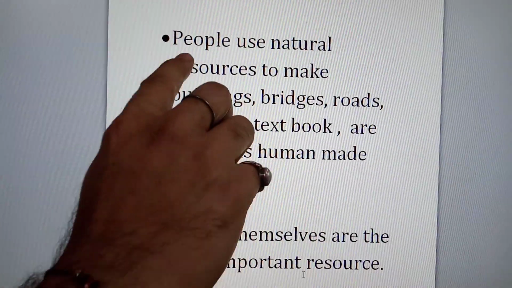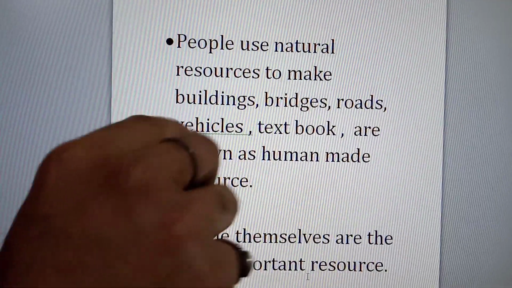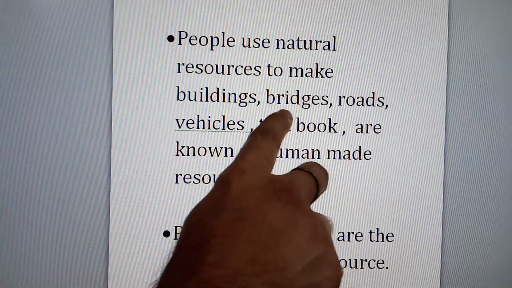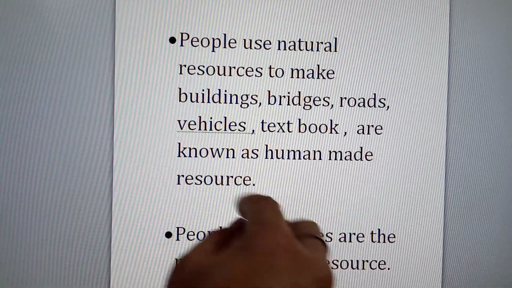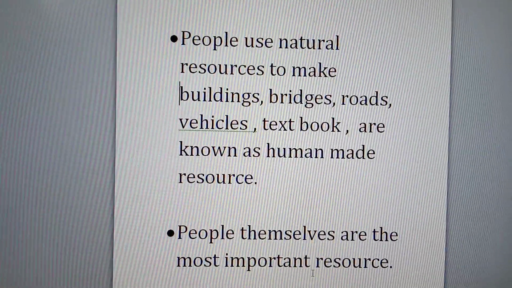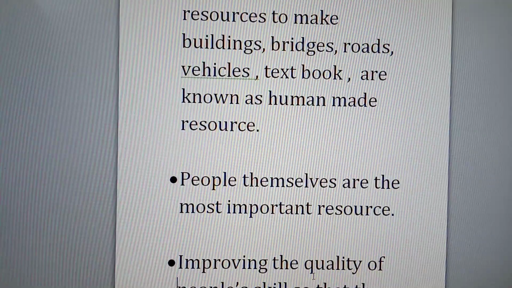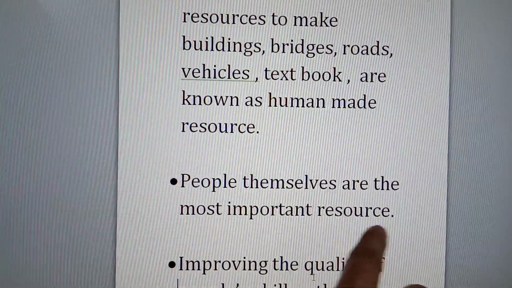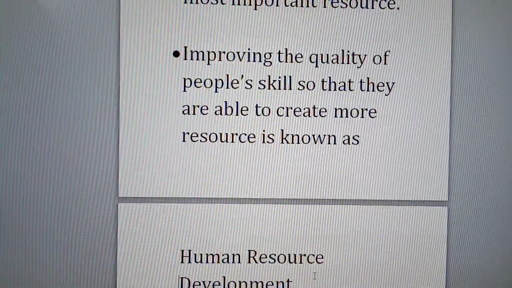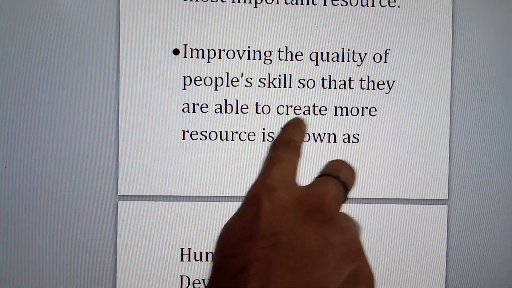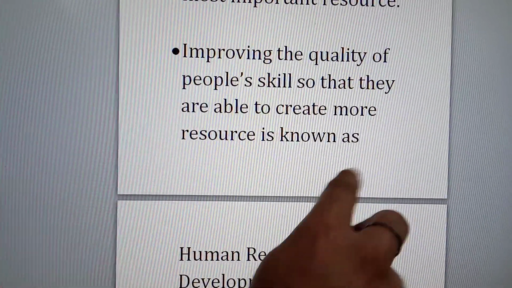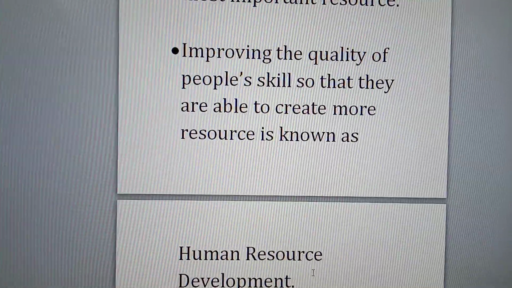Our next important point is, things people make from natural resources, such as buildings, bridges, roads, vehicles and textbooks, are known as human-made resources. People themselves are the most important resource. Improving the quality of people's skills so that they are able to create more resources is known as human resource development.